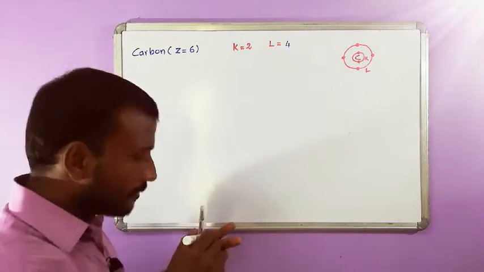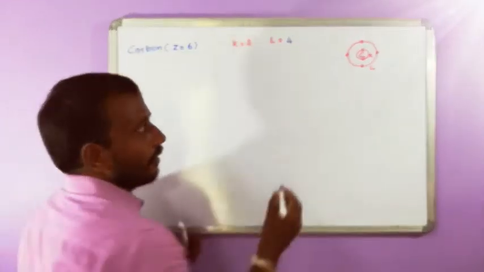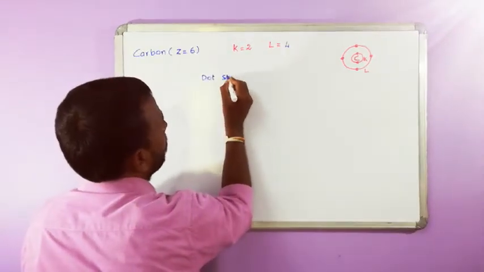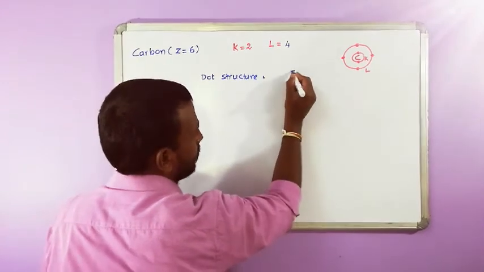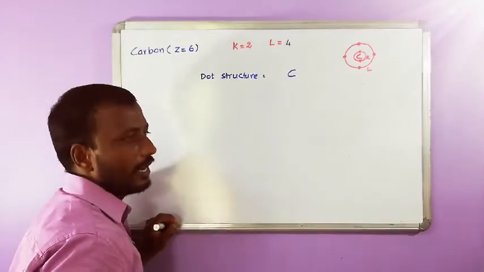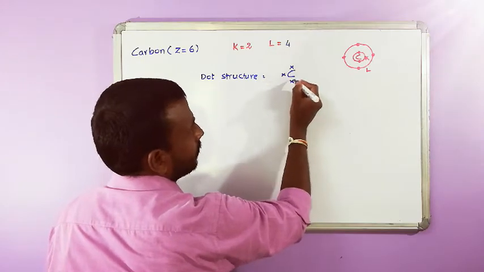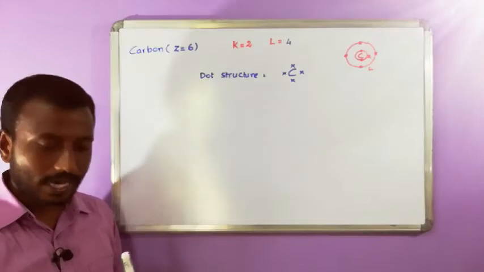This is the Bohr diagram. Then the dot structure contains the symbol of the element carbon and the valence electrons. The valence electrons are 4. So this is the dot structure of carbon.